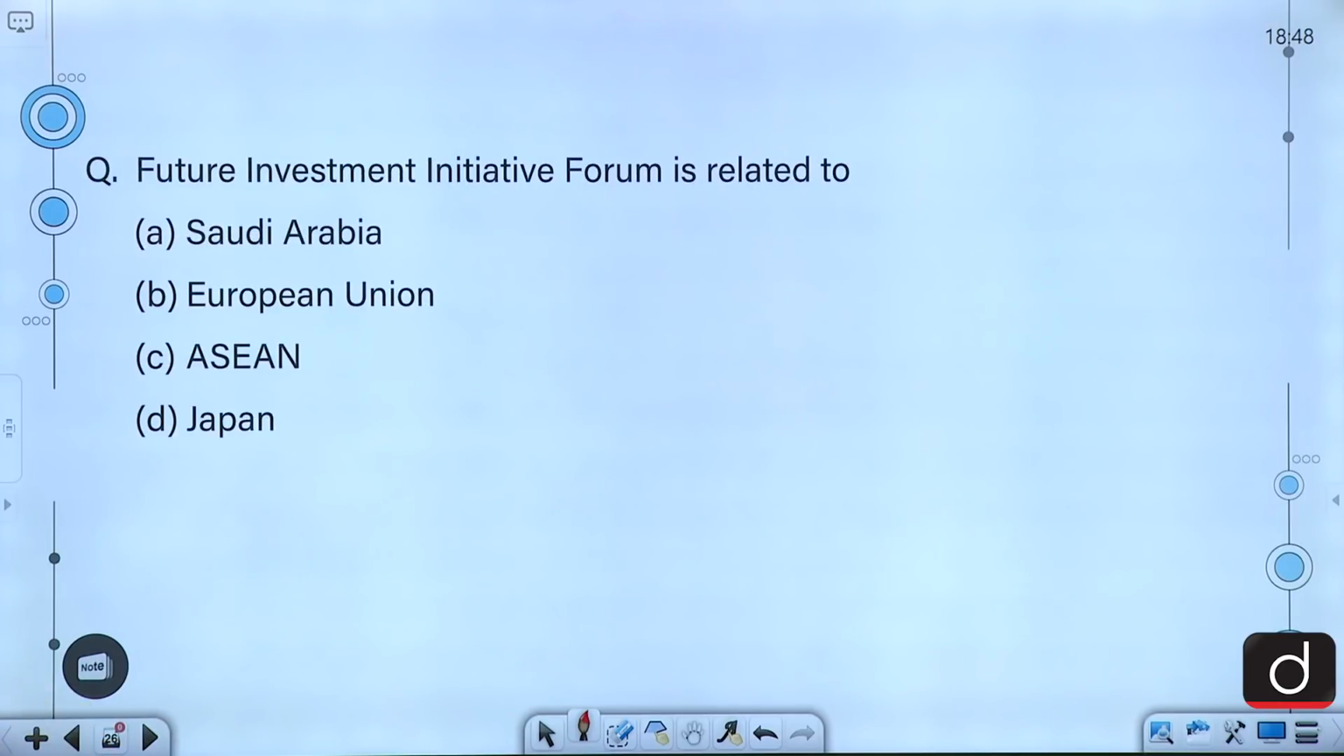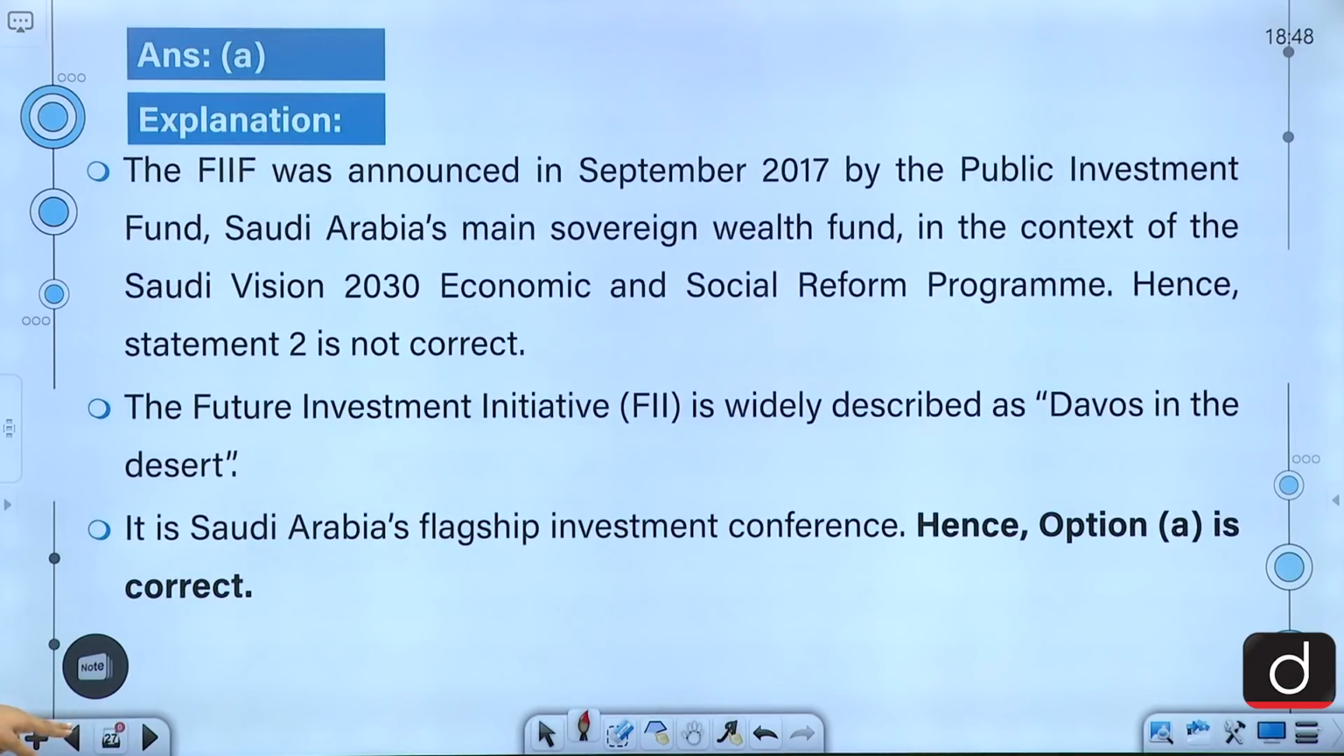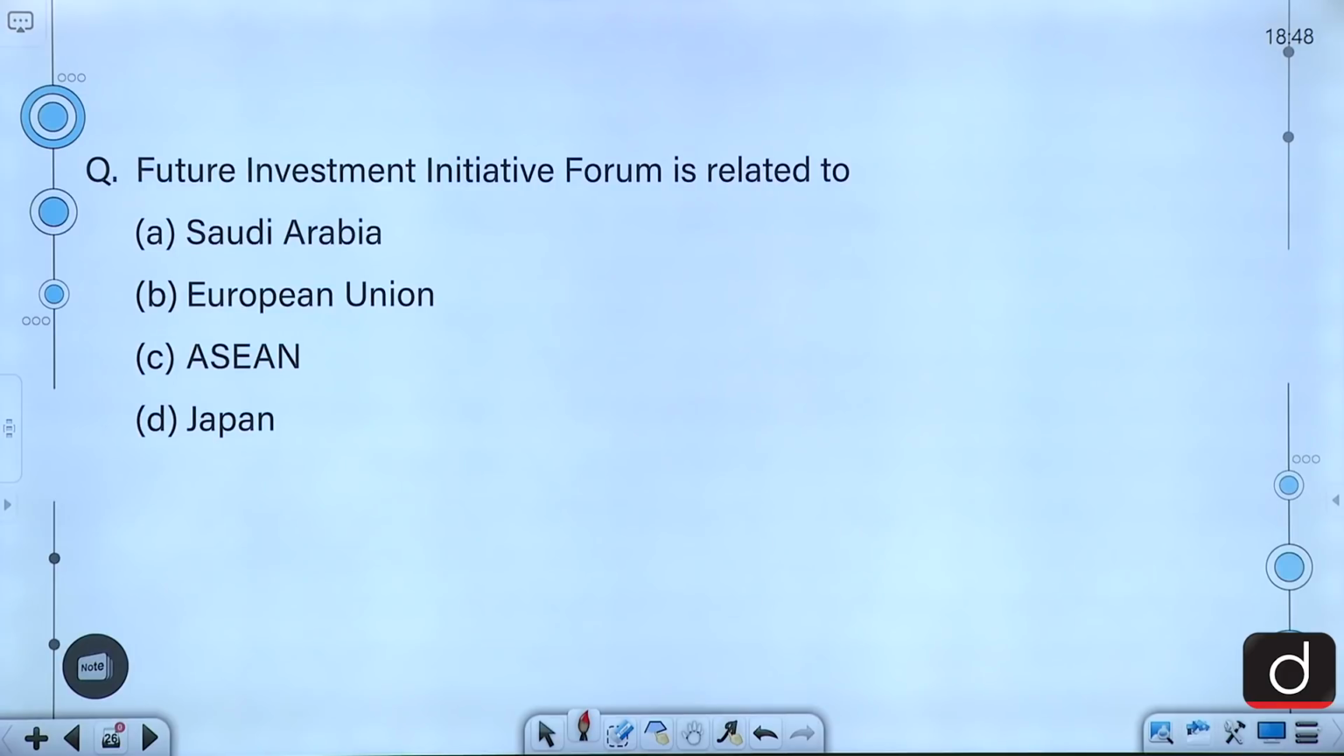Moving on, let's talk about our next question. Future Investment Initiative Forum is related to Saudi Arabia, European Union, ASEAN, Japan. The correct answer to this question is A, that is Saudi Arabia.